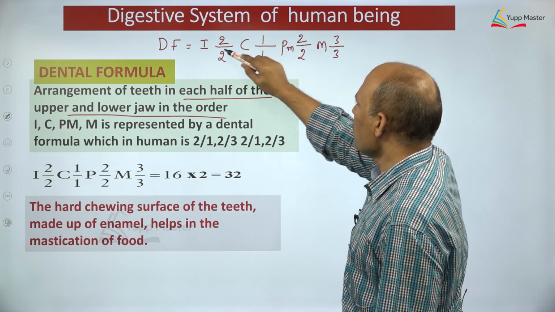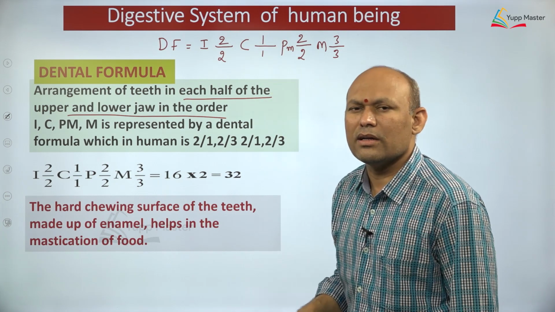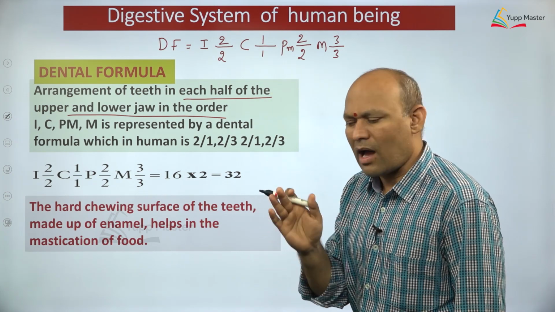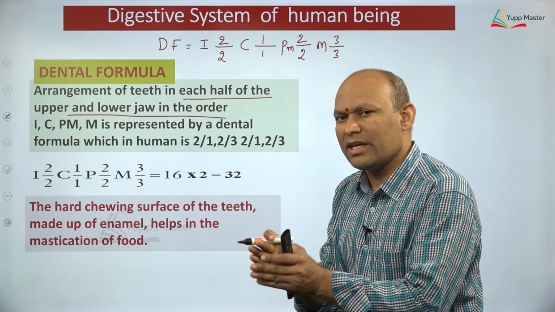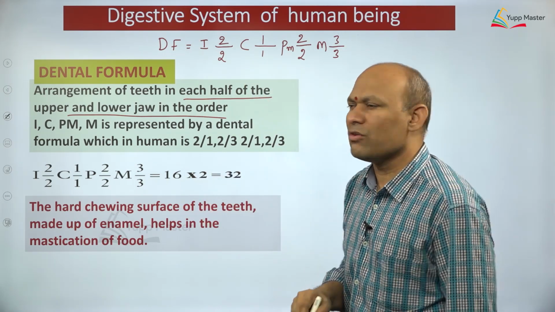So these are numerators. Numerators are indicating what? Number of teeth in each half of upper jaw. Denominators are indicating what? Number of teeth in each half of lower jaw, right?